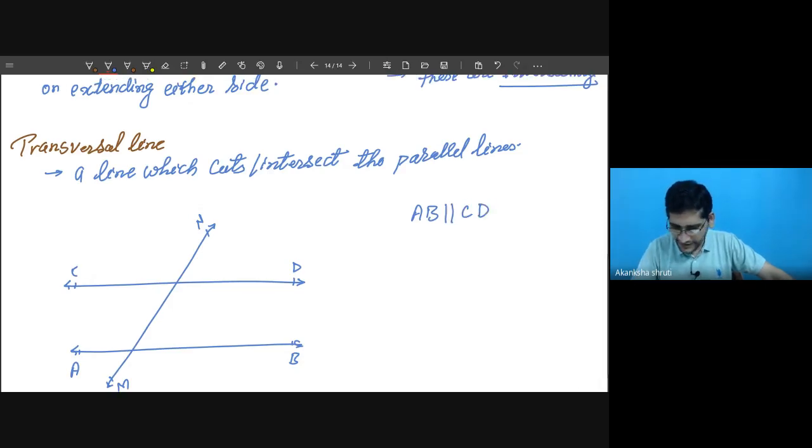It simply means AB is parallel to CD. It is one symbol that we have to keep in mind.